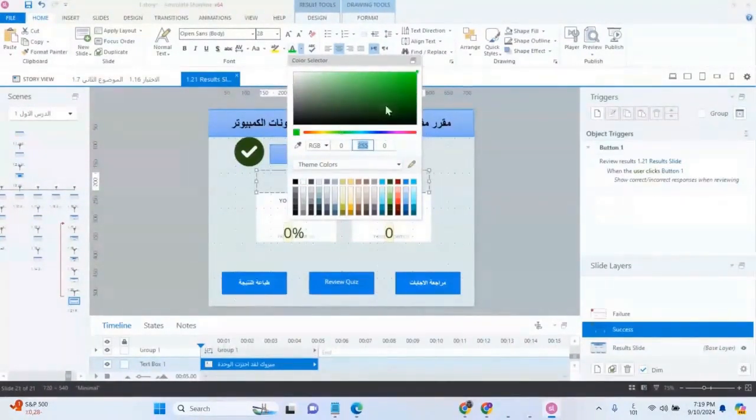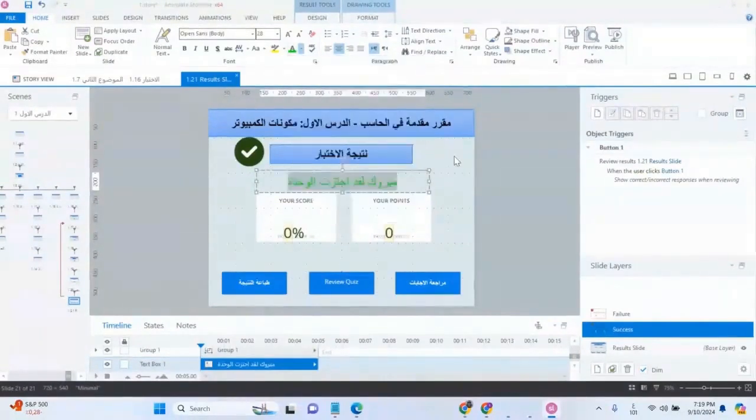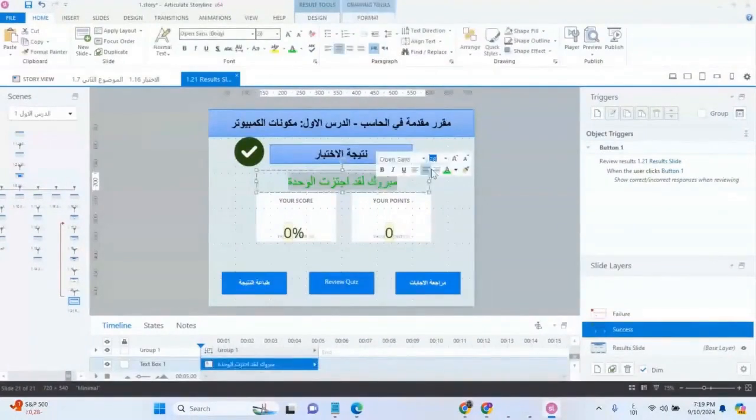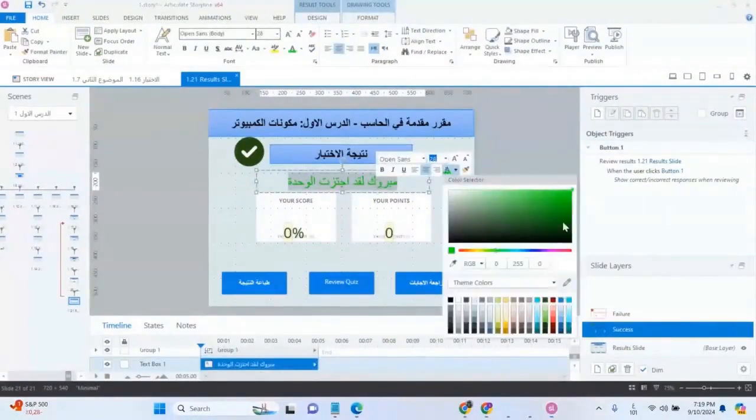So I've chosen a color, all right? Before that it was green, but if it's dark green, let's avoid bright green. Let's make it dark green, so it stands out more against the background.